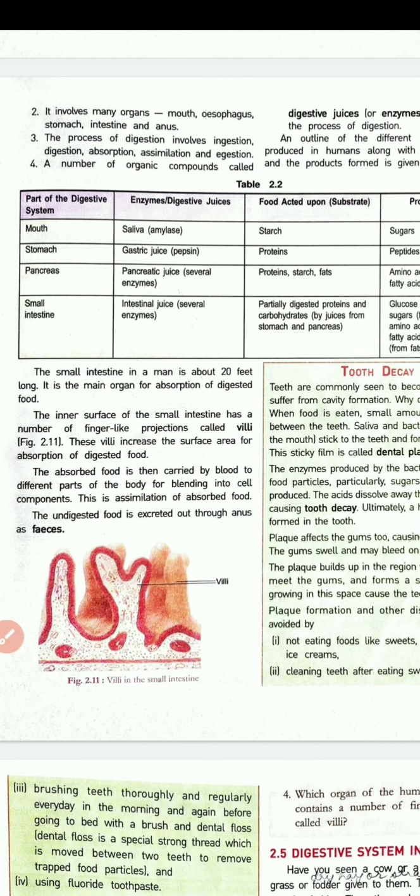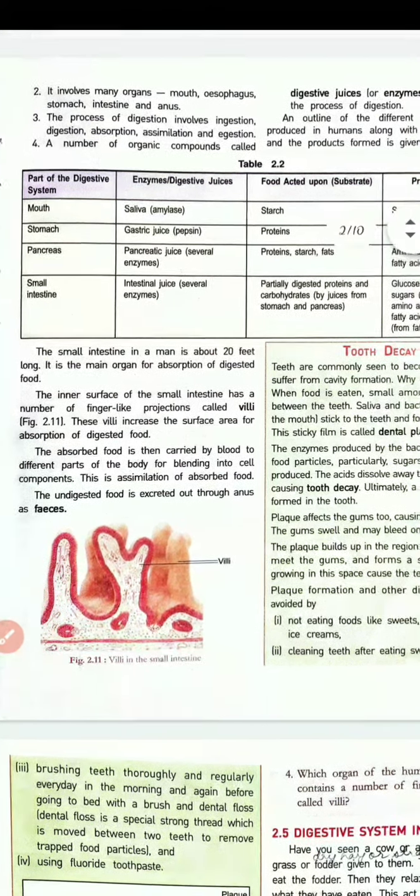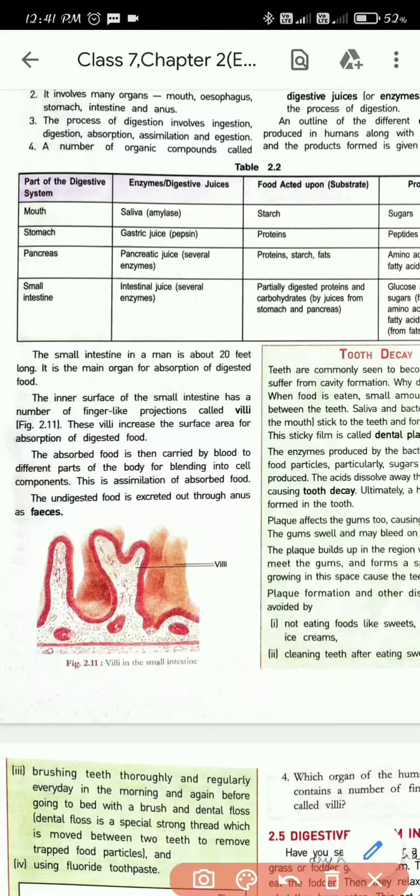Next, after the stomach, the food will reach the next organ that will help. The next organ is the pancreas. And in the pancreas, what is secreted? The very important one, pancreatic juice. In the pancreatic juice we get a lot of enzymes, like trypsin, amylase, lipase. All of these are secreted, and the pancreatic juice will help to digest proteins, starch and fats.